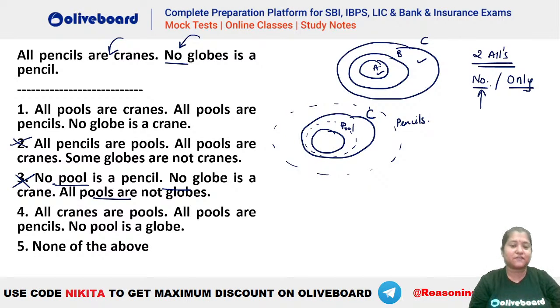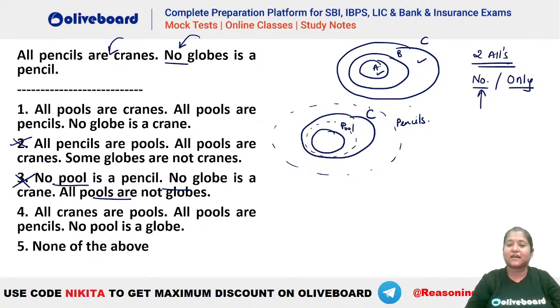Okay, so that is why we have eliminated the second one, because neither is there a "no", nor an "only". Second is eliminated because of that reason. The third is eliminated because we do not have two "alls" in there. So to have a definite "all", there should be at least two "alls" in the set of statements, which is not happening. That is why 3 is also eliminated.